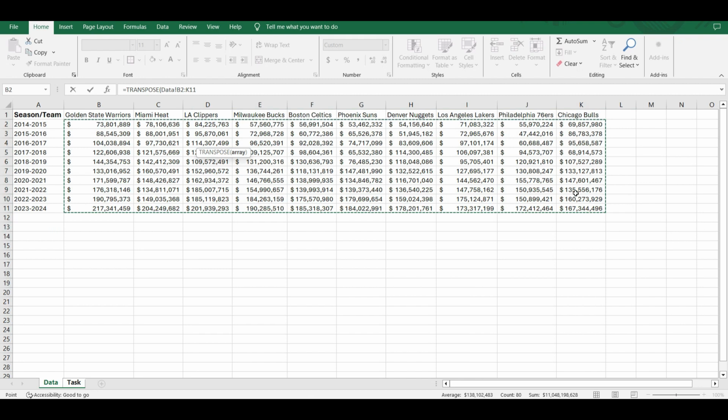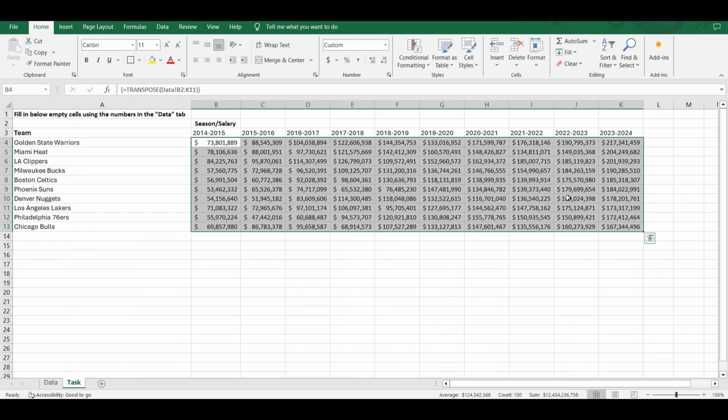Instead of pressing Enter, what we want to do here is press Ctrl Shift Enter. Now all the numbers have been transposed from the data tab.